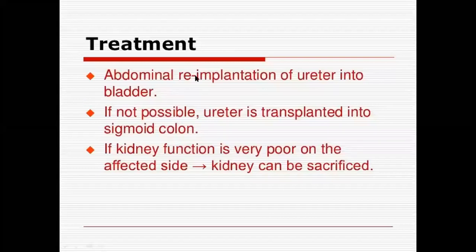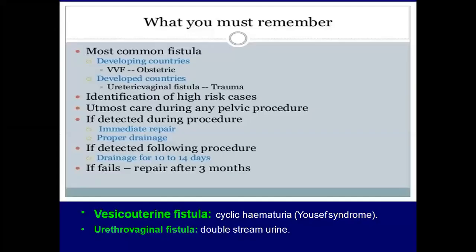So treatment of ureterovaginal fistulas is abdominal reimplantation of the ureter into the bladder. The ureter is mobilized and reimplanted into the bladder. If it is not possible, then the ureter is transplanted into the sigmoid colon or ileal loop. If kidney function is very poor on the affected side because of ascending infection or obstruction, the kidney has to be sacrificed. So you should remember, the most common fistula in developing countries is the obstetric fistula, the vesicovaginal fistula.